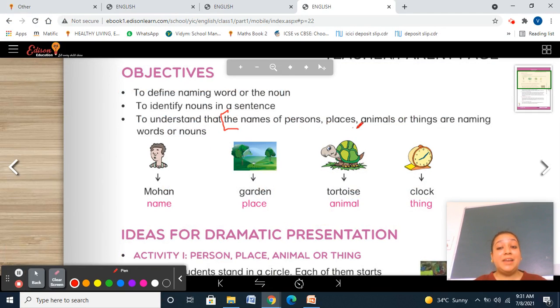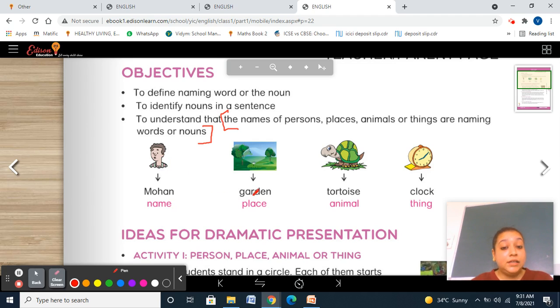The name of persons, places, animals, or things are naming words or nouns. You are going to learn this definition. It is very important. Fine. So name means Mohan. Mohan is a boy, person noun.